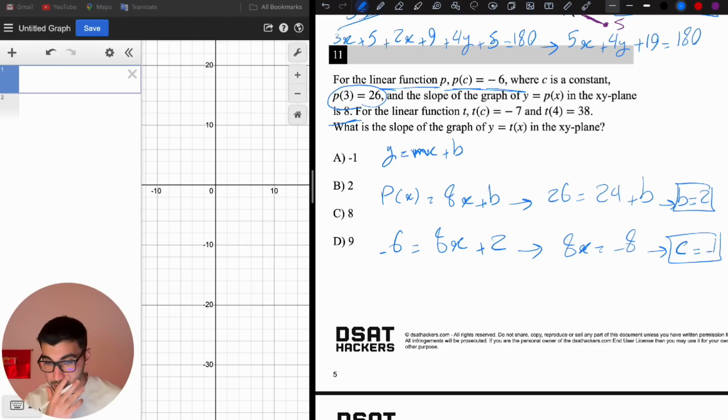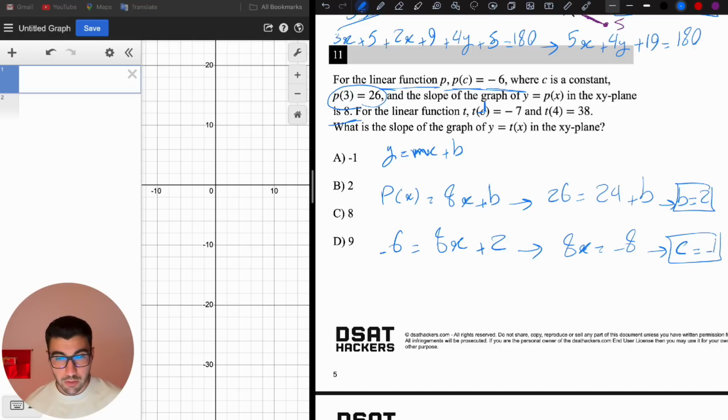Now let's check the second linear function, t. t of c is negative 7 and t of 4 is 38. So c is negative 1. I know that t of negative 1 is negative 7, and t of 4 is 38. I know 2 points from this function, so I can find the slope, or I can find the whole equation of this function.